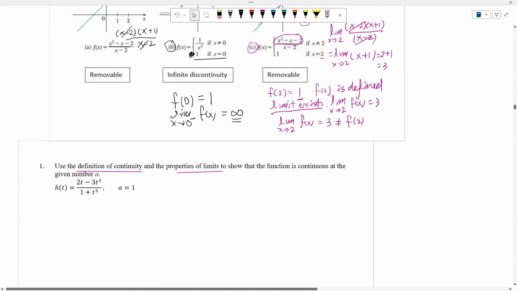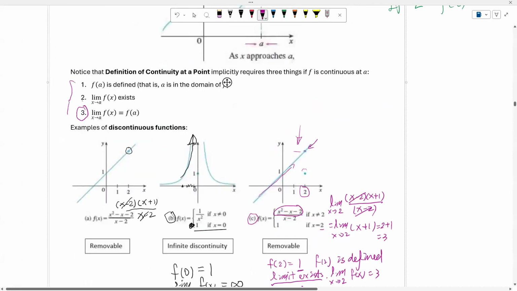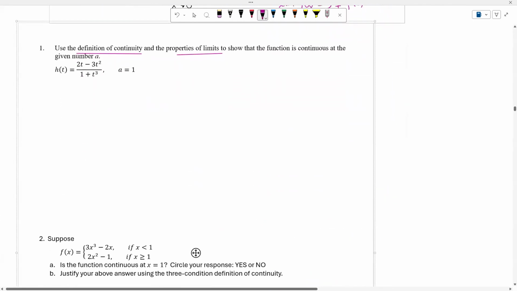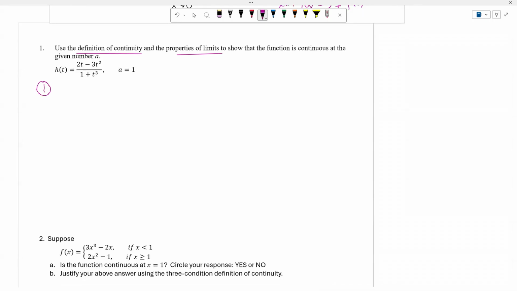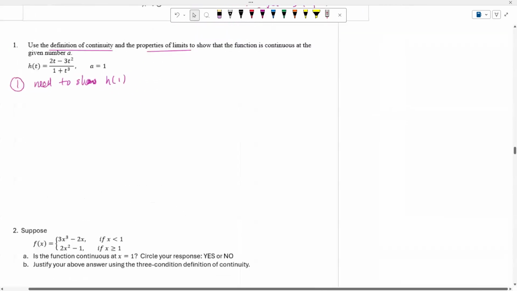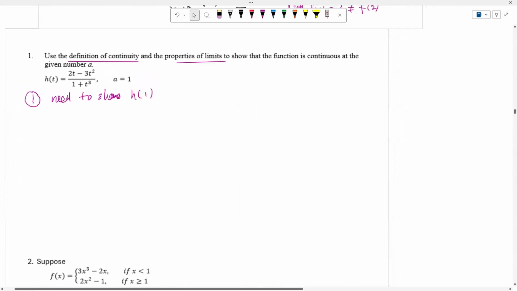So what I need to do is follow these three conditions to show that the function is continuous at x equal to a. The first condition: I need to show h of 1 is defined.